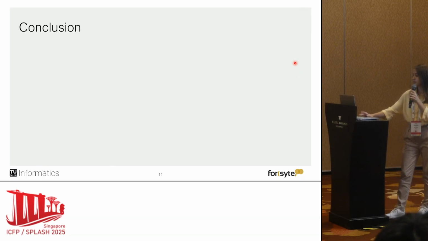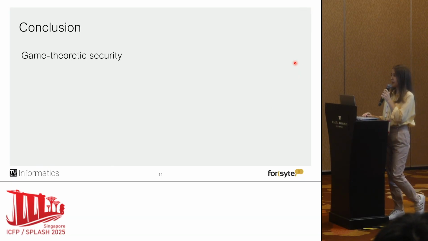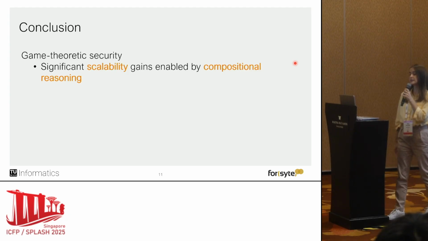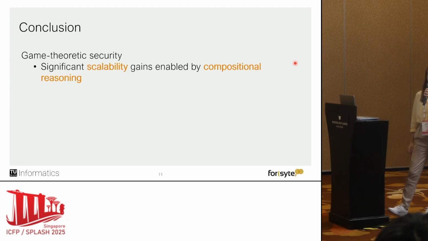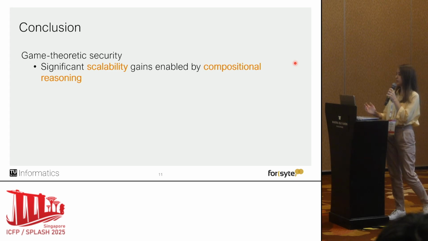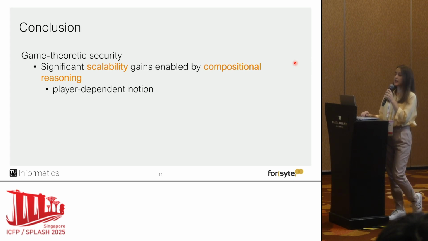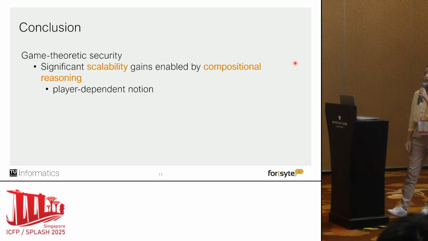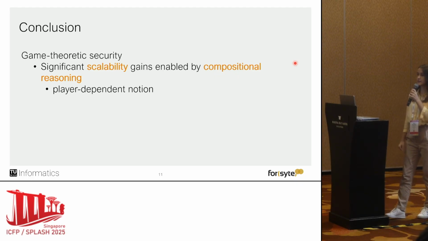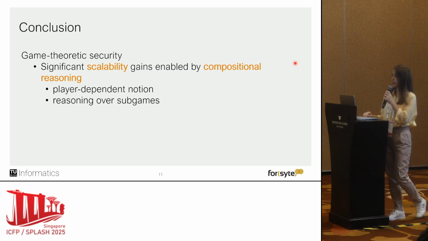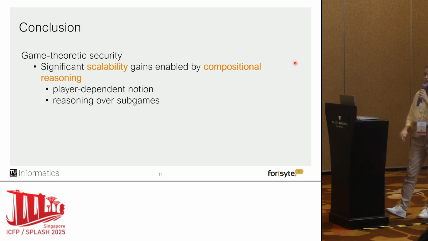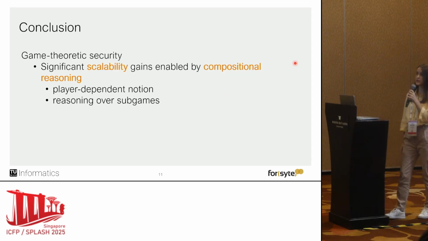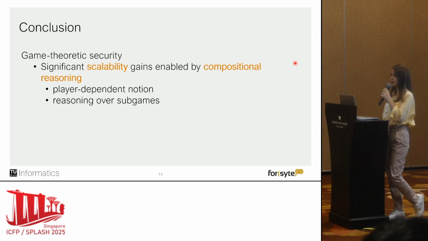Okay, so in conclusion, when it comes to game-theoretic security, we've achieved significant scalability gains enabled by compositional reasoning, and we did this in several different ways. We had the player-dependent notions, which we referred to as level 1 reasoning. Then we had reasoning over subgames and analysis of only the relevant subtrees, which we referred to as level 2 reasoning.